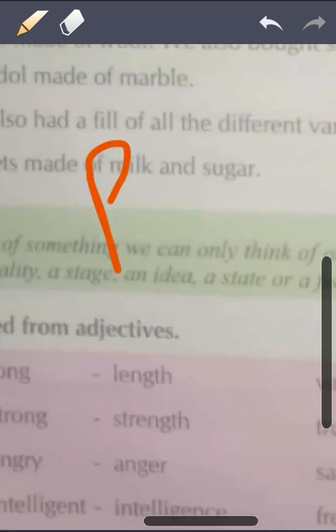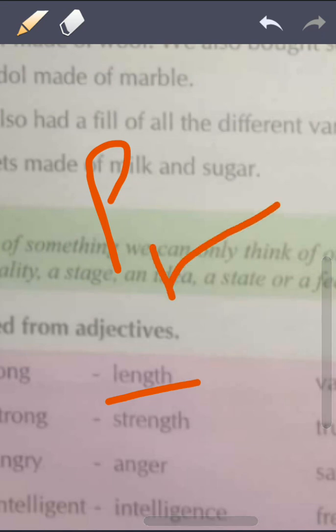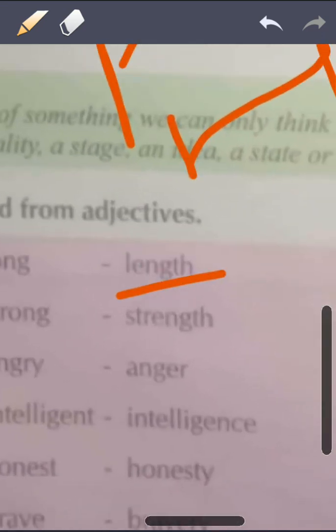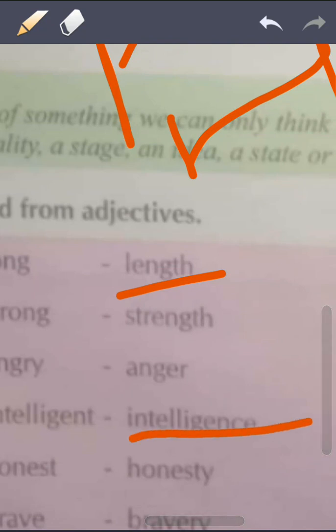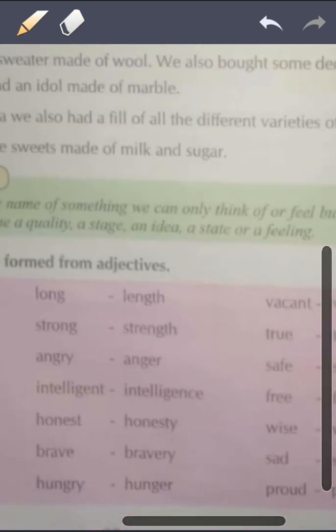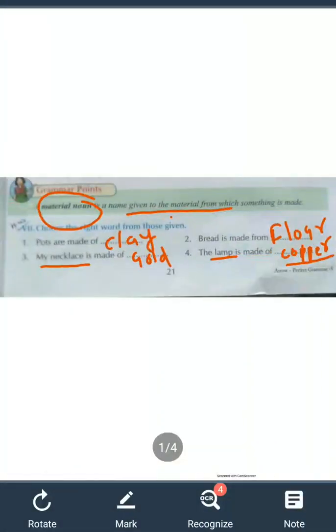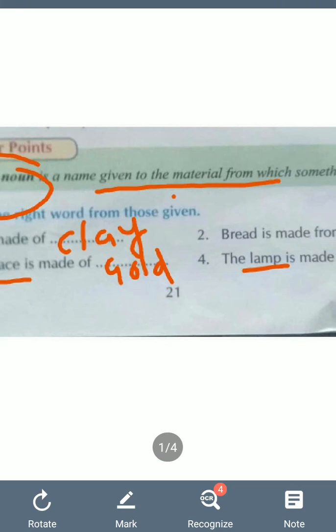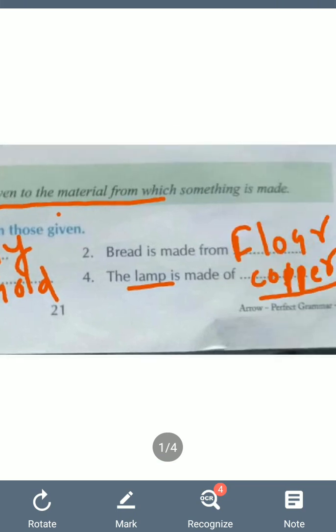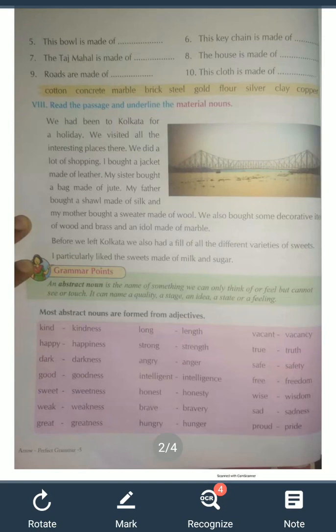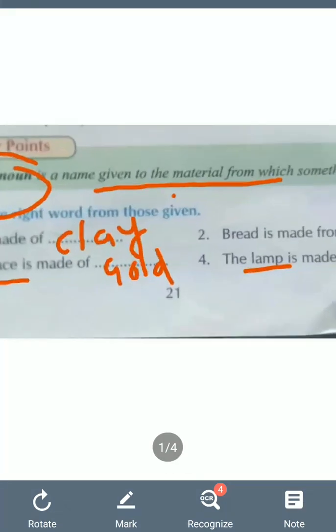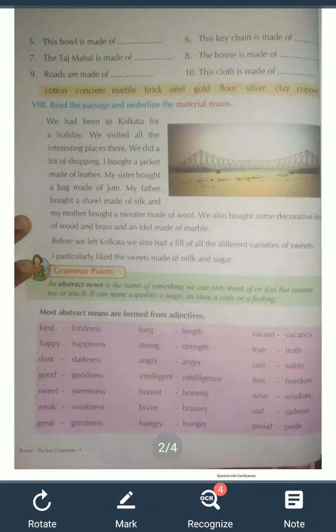Okay, we don't use plural form. We don't say length. We don't say he has a lot of angers, or we don't say he has a lot of intelligences. Yeah, फिर we don't say honesties or braveries. We don't use plural form of these abstract nouns. Similarly, for material nouns, we also don't use plural form. We don't say clays or golds or coppers. We don't use plural form of these material nouns and abstract nouns.